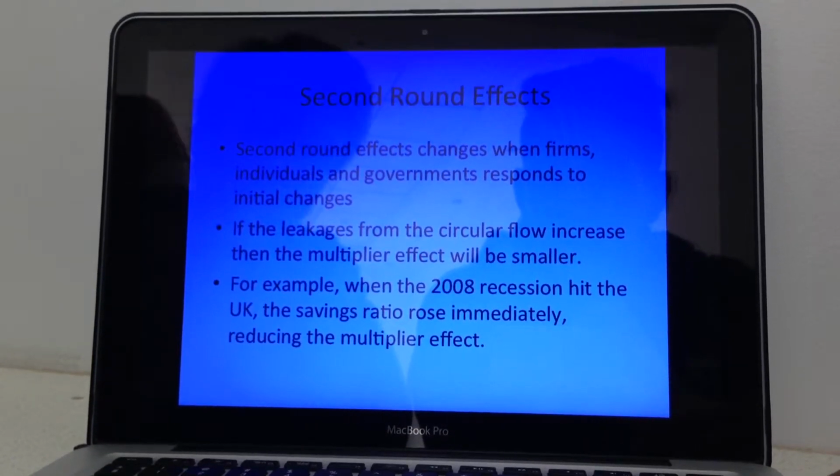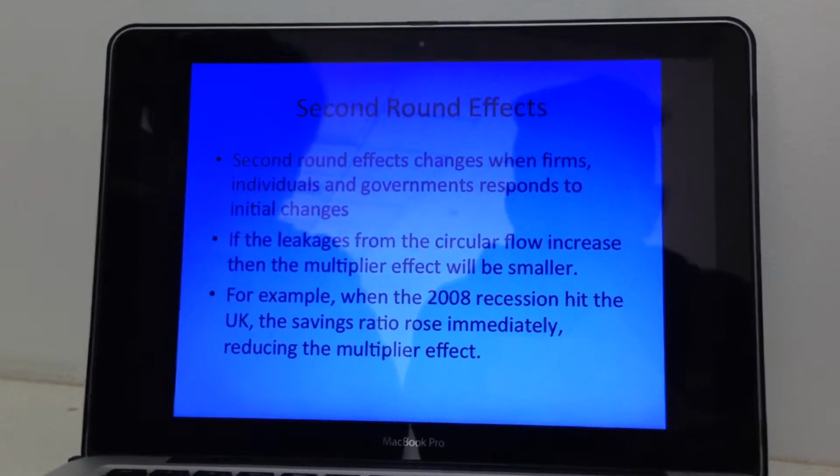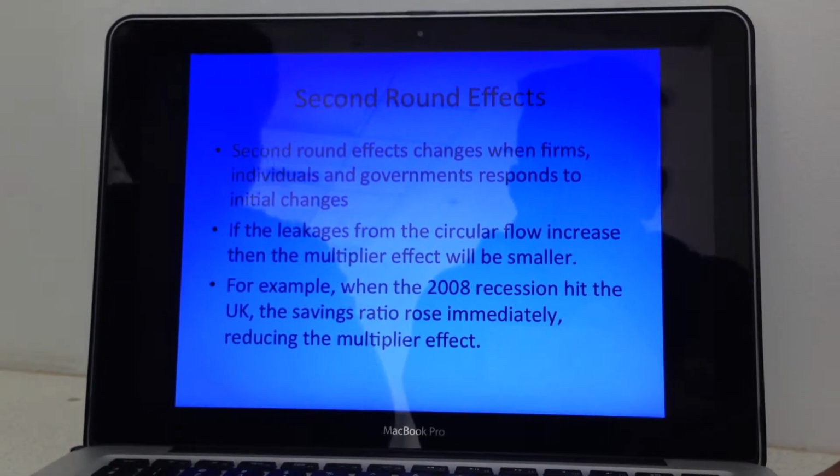For example, when the 2008 recession hit the UK, the savings ratio rose immediately, reducing the multiplier effect.